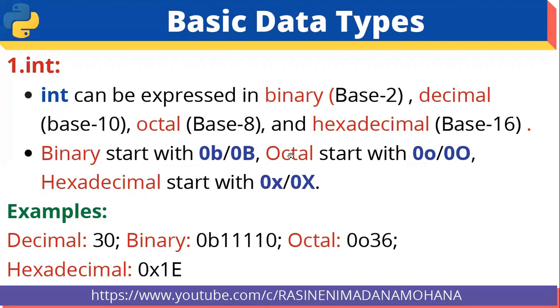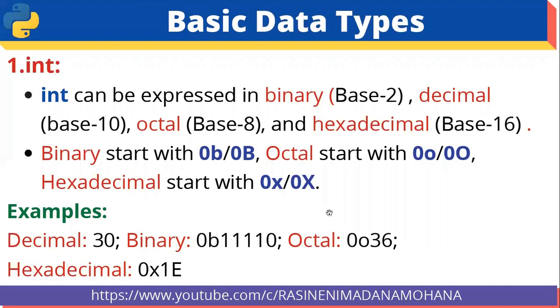For example, here decimal 30 is there. If you want to represent it in binary, it must start with 0b, followed by the binary code for 30, which is 11110. If you simplify this again, you will get the decimal value 30.